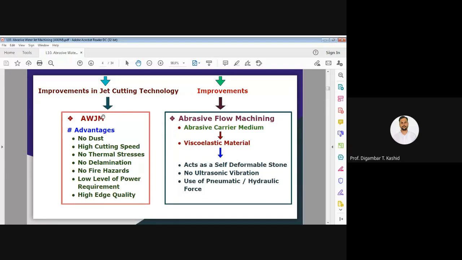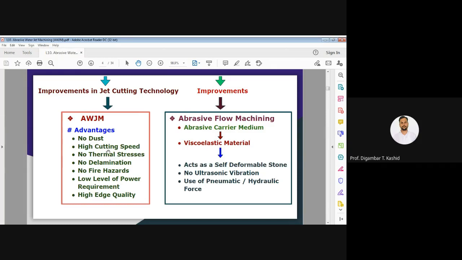It has many advantages compared to the abrasive jet machining process. Here I have shown some of the advantages of abrasive water jet machining. The first is that there is no dust in the environment. Whatever material is removed and the abrasive particles are all within the water, so environmental pollution is minimized. Compared to abrasive jet machining, it also has a very high cutting speed.